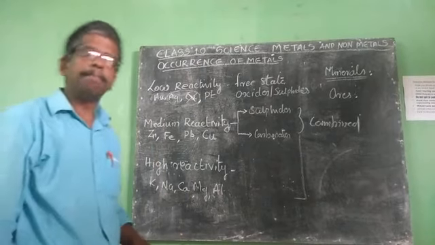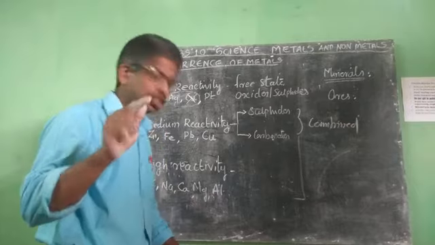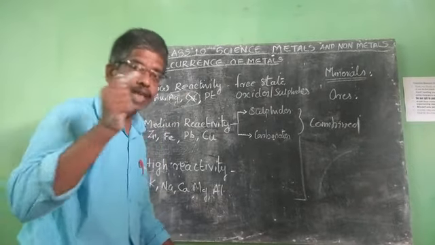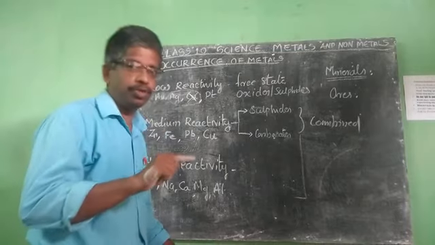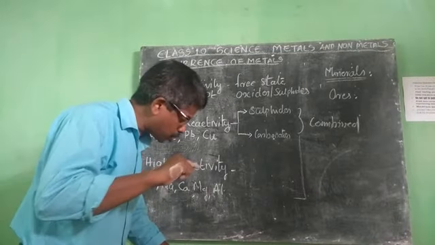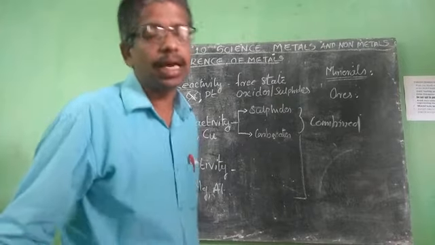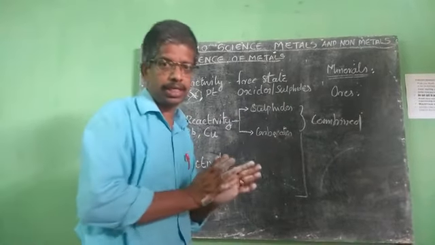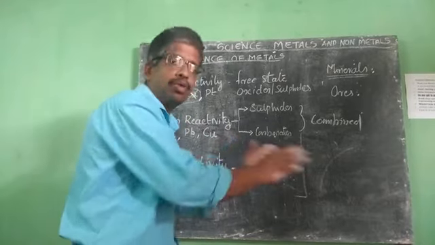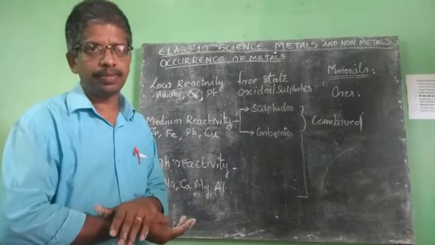The metallic compounds which are present in the earth crust are known as minerals. So what are minerals? Minerals means the elements or compounds which occur naturally. The elements or compounds which occur naturally in the earth crust are known as minerals. The naturally occurring metallic compounds found in the earth crust are called minerals.